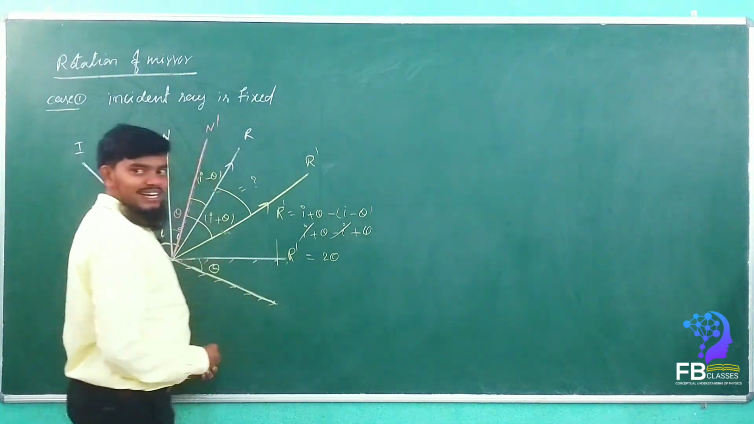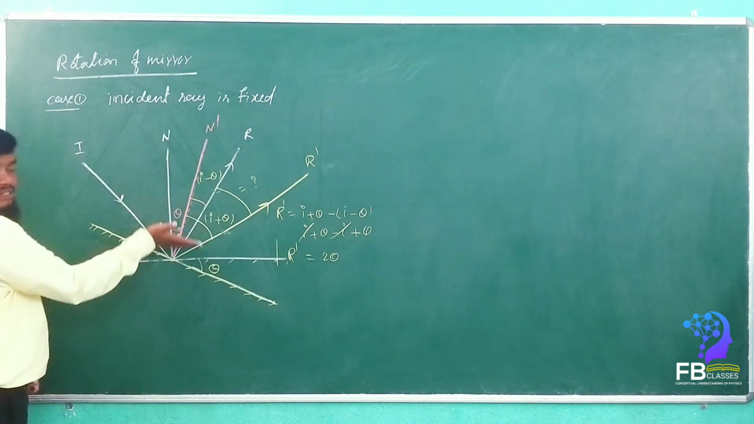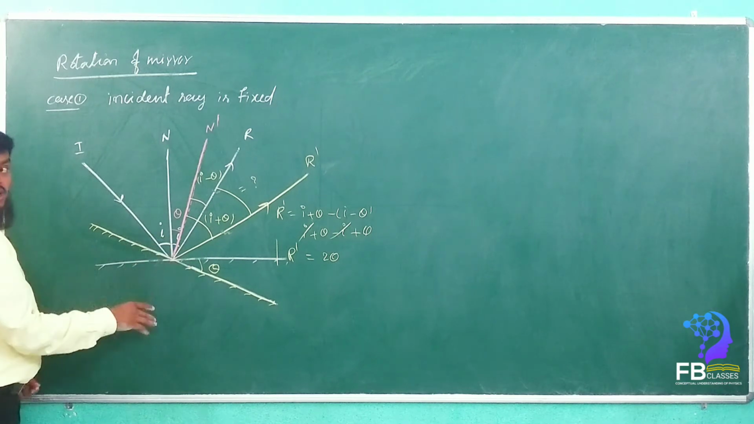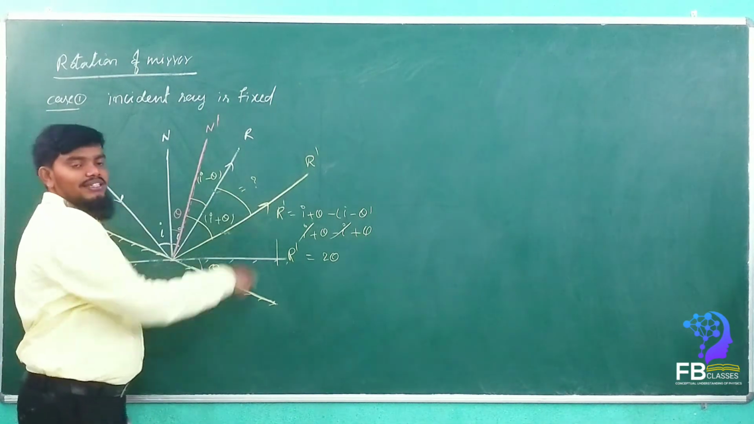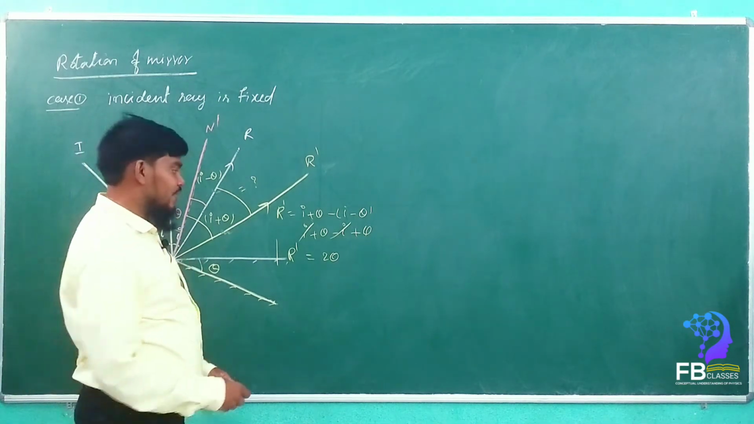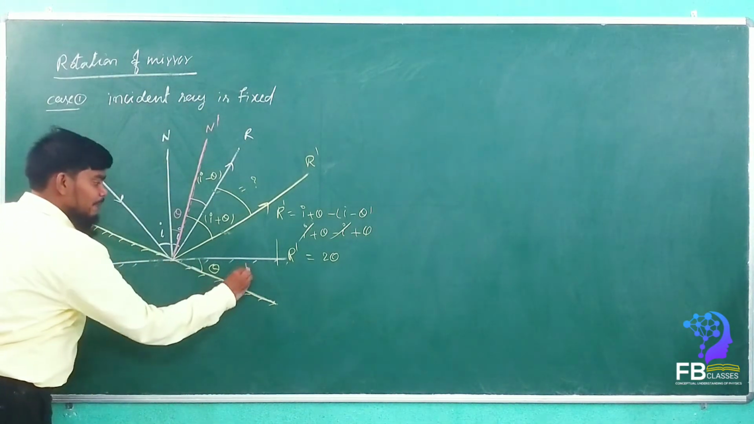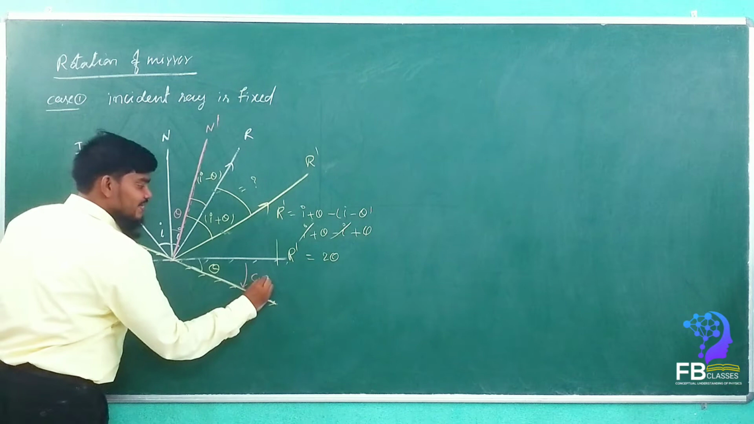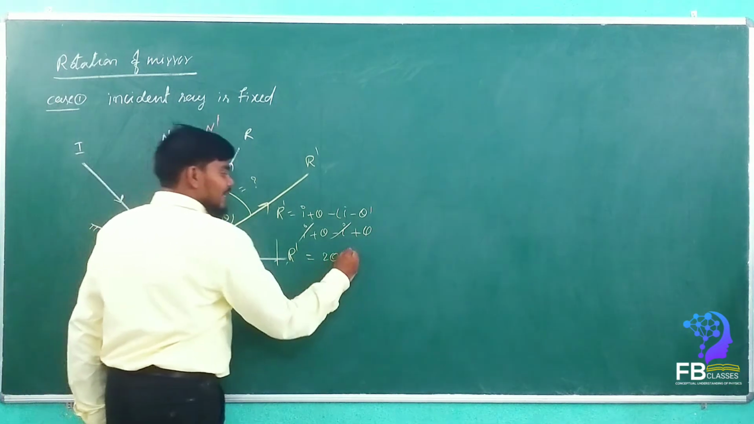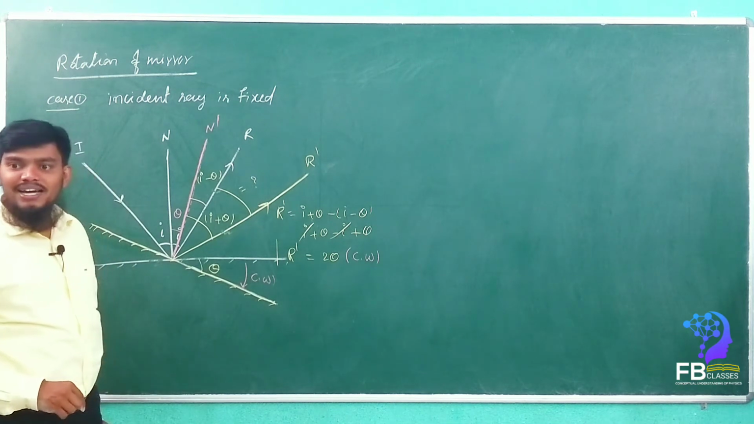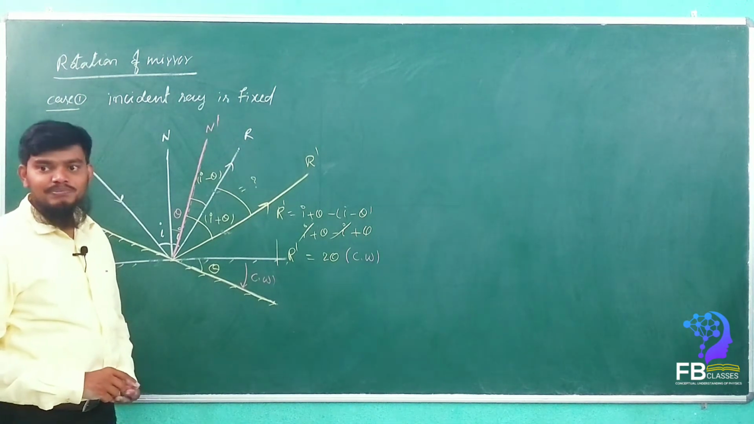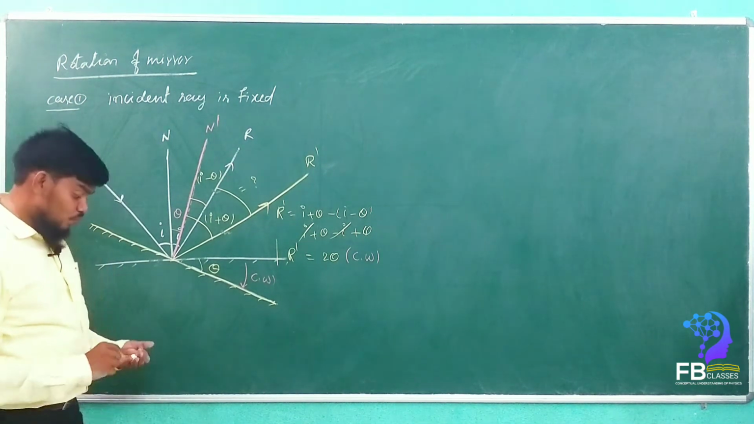Is it clockwise or anti-clockwise? Clockwise. Yeah, clockwise. The way the mirror rotates, in the same sense the reflected ray also rotates. So how is the mirror rotated? The mirror is rotated in the clockwise direction. So the reflected ray is also rotated in the same sense, in a clockwise direction. Are you getting my point? Yes, sir. So this is case 1.